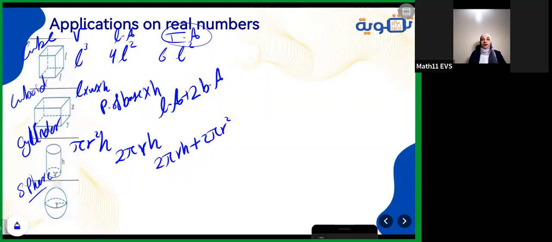Finally, you have the sphere. It has a volume which is 4/3 pi r to the power 3. And it doesn't have lateral area, so its total area will be 4 pi r to the power 2. Please keep all these rules in mind to be able to solve any question about this part.